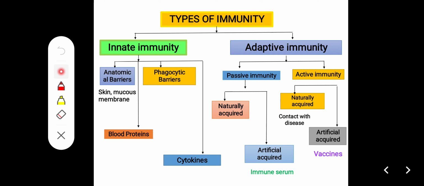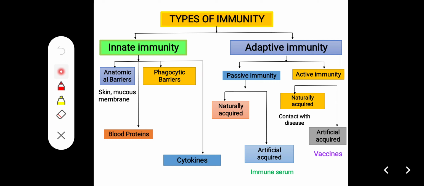The adaptive immune system is adapted, like taking vaccines. In the adaptive immune system there is passive immunity, which can be natural acquired or artificial acquired. An example is immune serum. Then active immunity, which can also be natural acquired or artificial acquired. An example is vaccines. So there are two types of immune system: the innate immune system and the adaptive immune system.